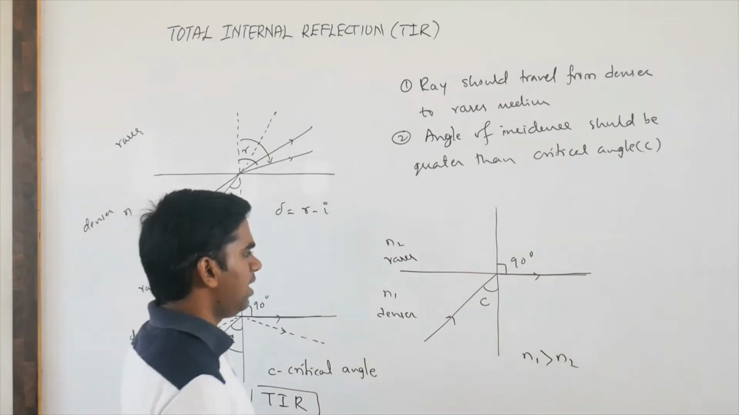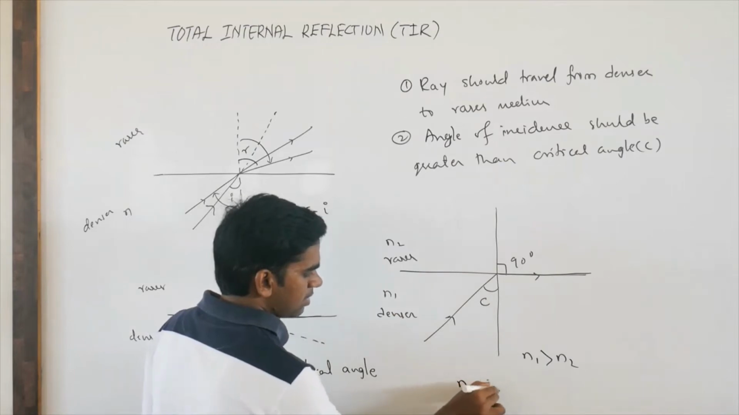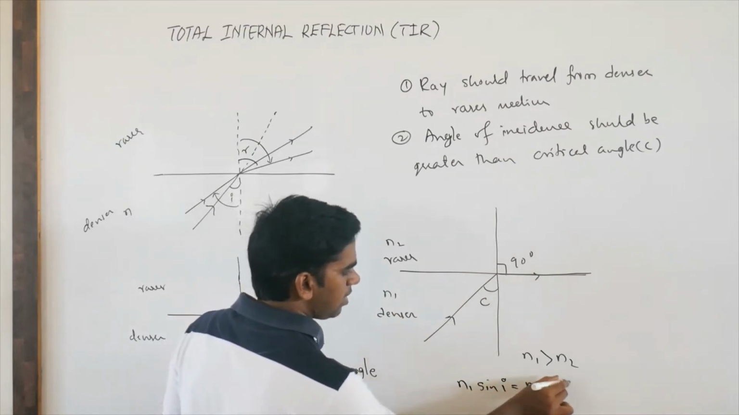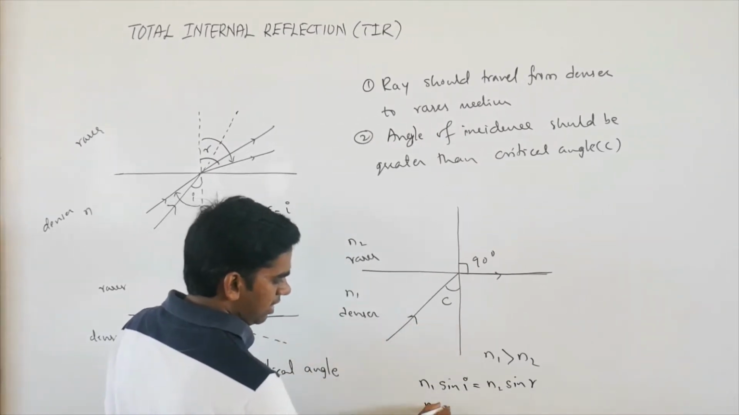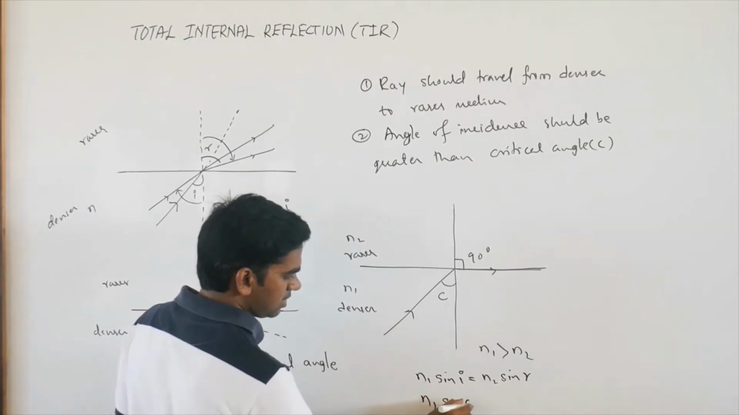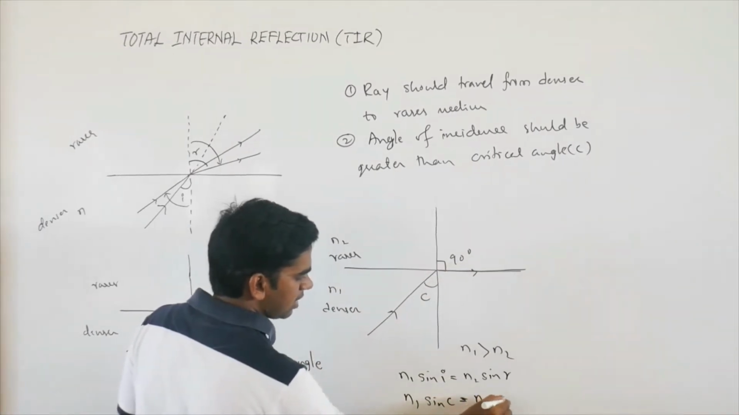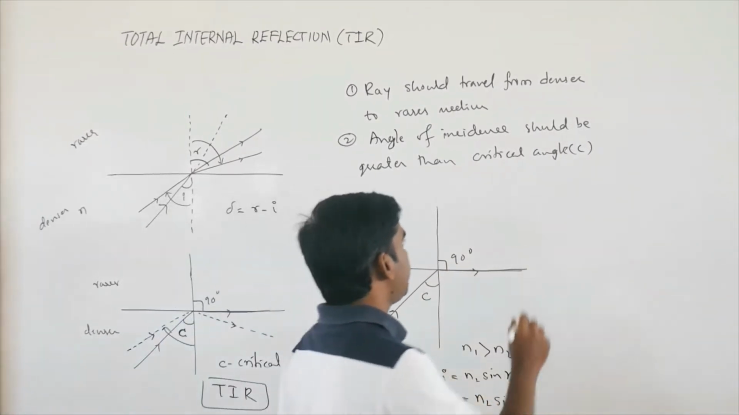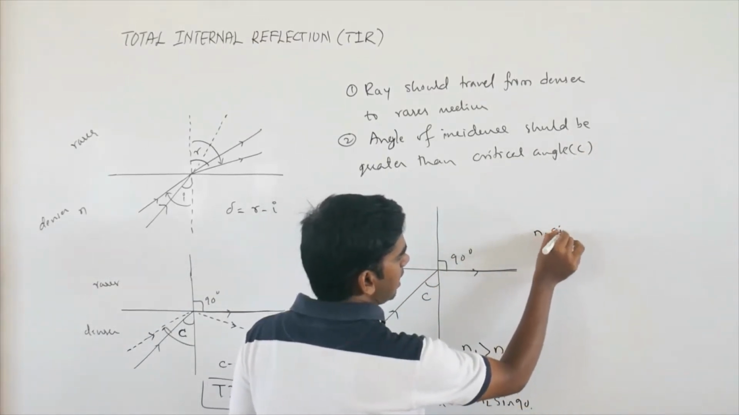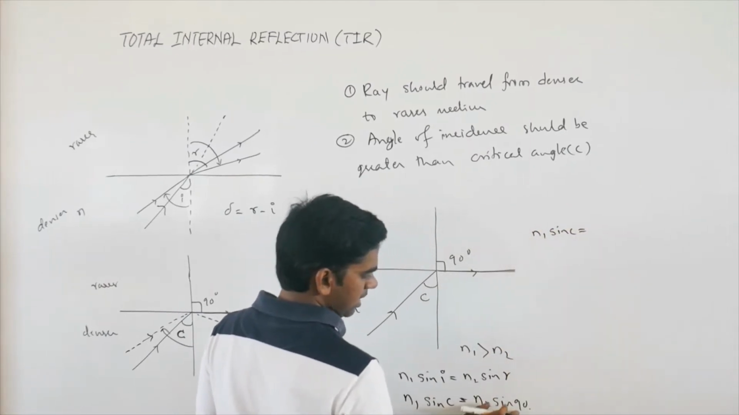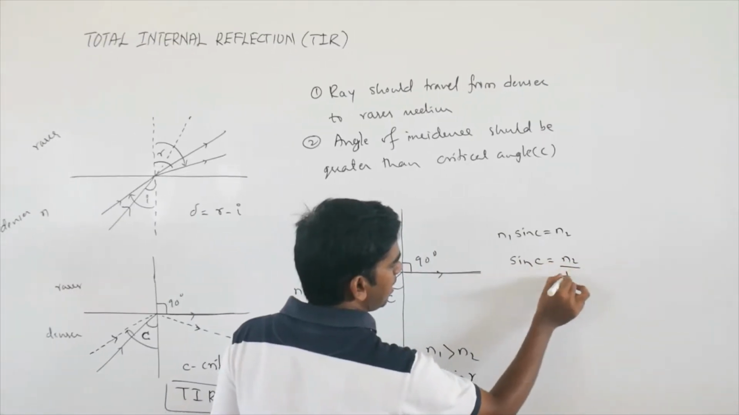Now apply Snell's law here. N1 sin I equals N2 sin R. N1 is the refractive index of the denser medium, and the angle of incidence is the critical angle, so N1 sin C equals N2 sin 90 degrees, and sin 90 is 1. So it will become only N2. So sin C equals N2 divided by N1.